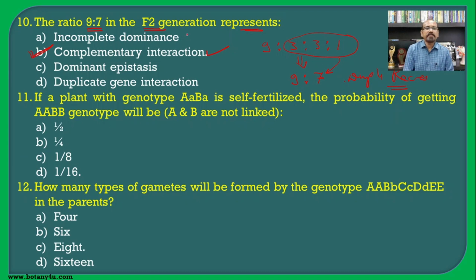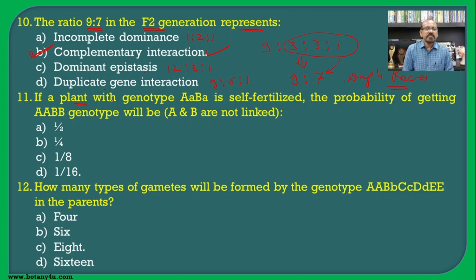If you see incomplete dominance, the ratio is 1:2:1. Dominant epistasis has the ratio 12:3:1, while duplicate gene interaction has the ratio 9:6:1. You can remember all these ratios easily because there is a trick to remember all these ratios of epistasis, and for this I already told you there is a lecture available on how to remember the epistatic gene ratios, so that you can go through it and easily know all the ratios.